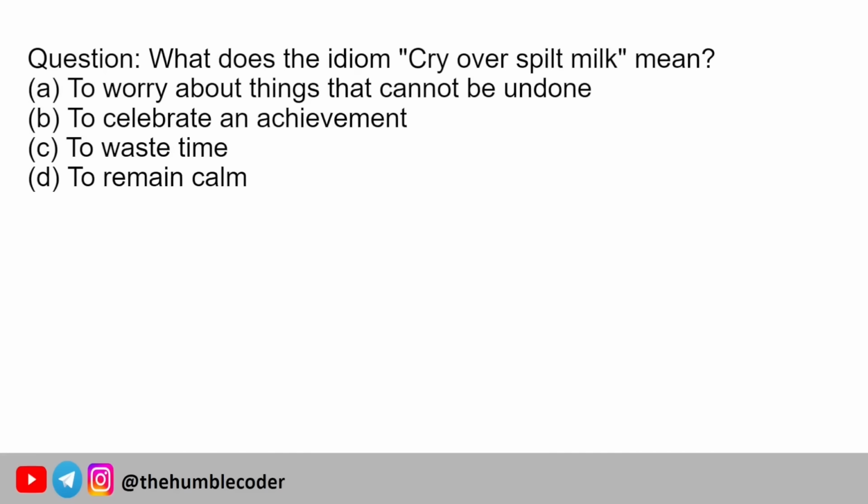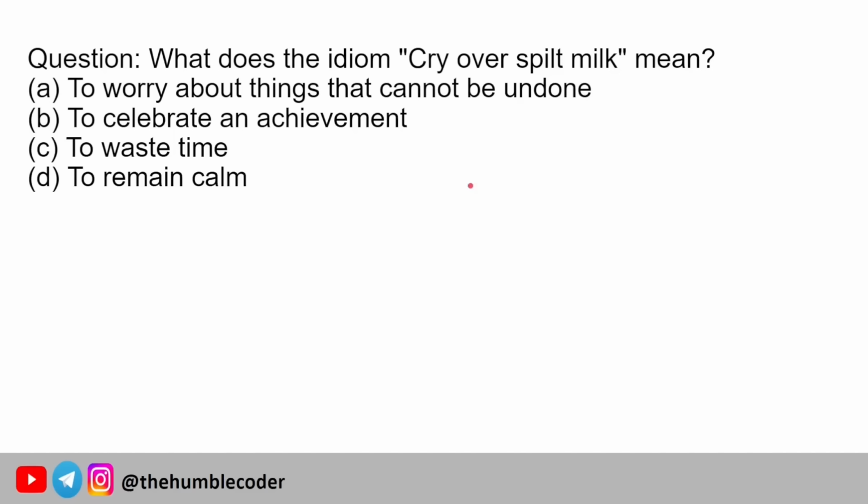Moving on to the next question. What does the idiom "cry over spilt milk" mean? Okay, so we have an idiom and we have to find out the meaning of it. The options are: A, to worry about the things that cannot be undone. Option B is to celebrate an achievement. Option C is to waste time, and option D is to remain calm.